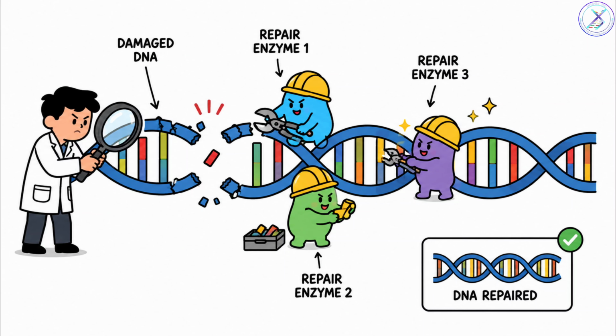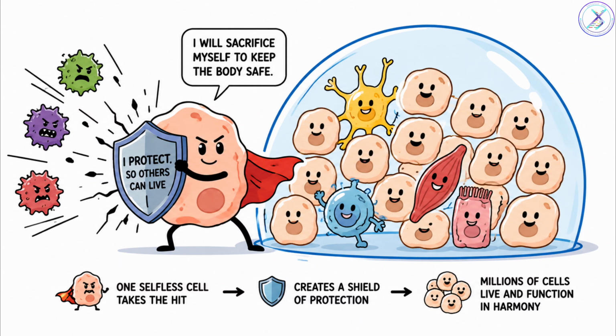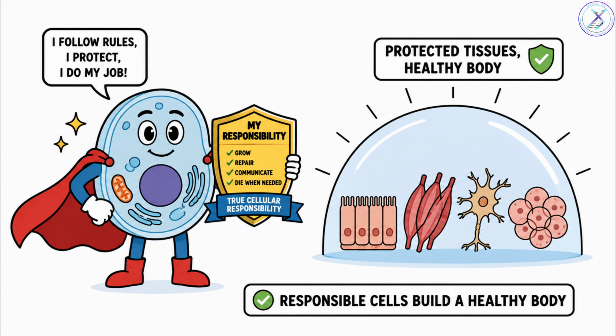If DNA damage is detected, repair enzymes immediately fix the problem. If the damage is too severe, the cell activates apoptosis. In other words, a normal cell would rather sacrifice itself than risk harming the entire body. That is true cellular responsibility.